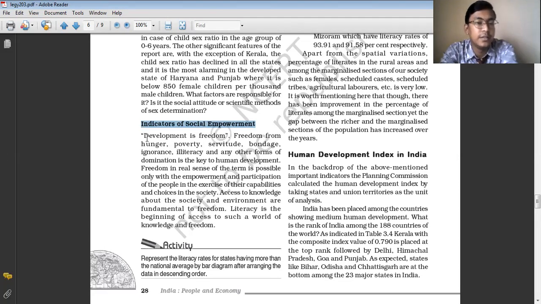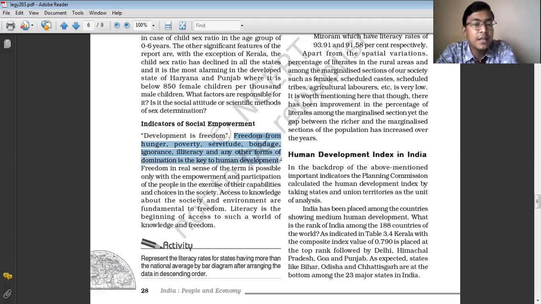To live a life full of dignity. As we all know, development is freedom. Development means freedom from hunger, freedom from poverty, freedom from servitude, freedom from any kind of bondage, freedom from ignorance, freedom from illiteracy and any other form of domination, which is the key to human development.